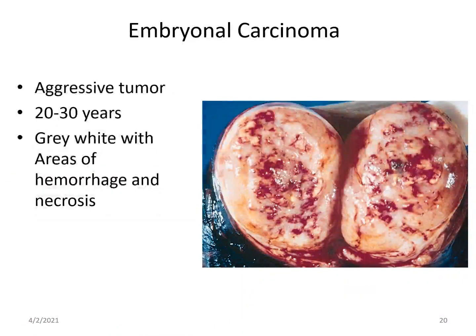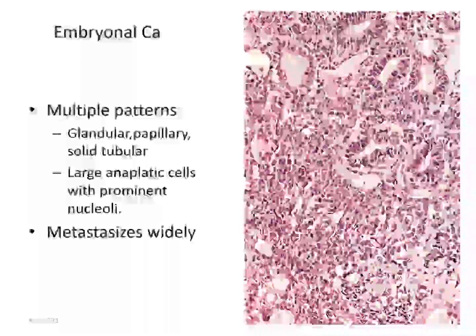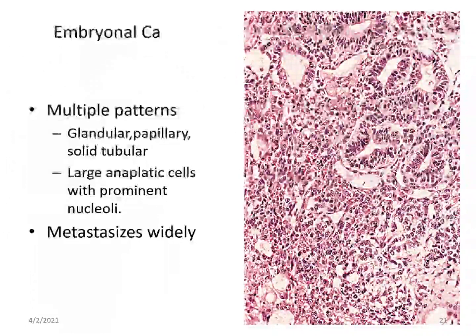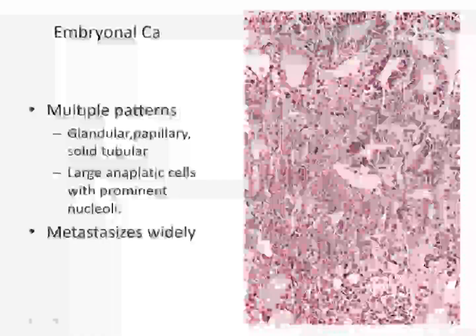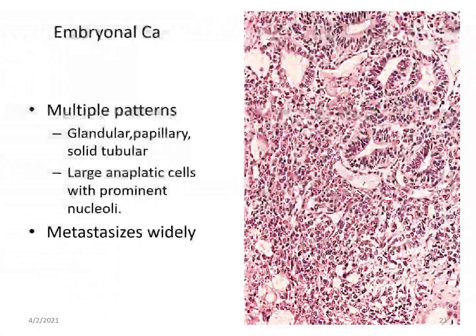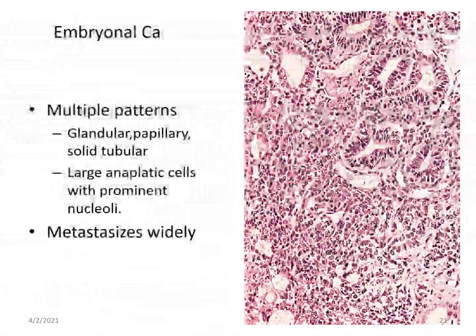Next tumor is embryonal carcinoma, which is an aggressive tumor, occurs in 20 to 30 years of age, a gray white tumor with areas of hemorrhage and necrosis. Microscopically, there are multiple patterns which can be seen: glandular, papillary, solid, tubular. In these patterns, what you will see is large anaplastic cells with prominent nucleoli. So these are very aggressive tumors and they metastasize widely.